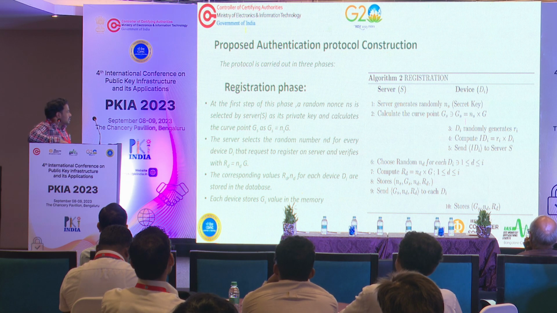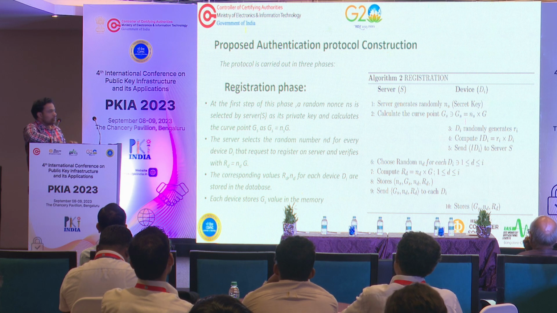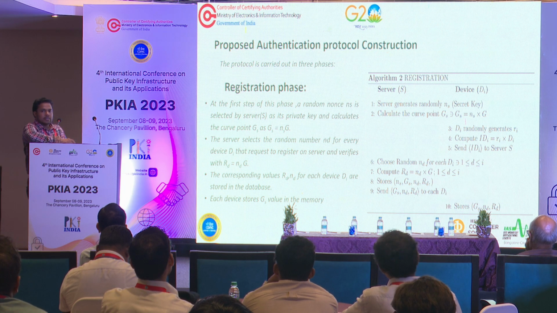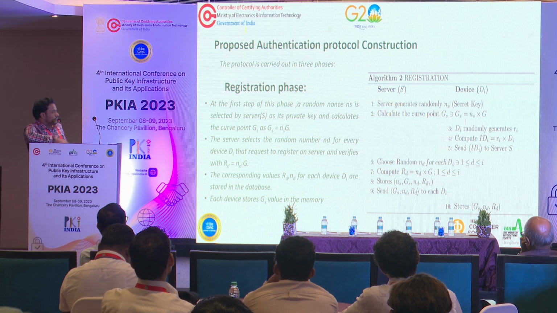Coming to the registration phase, here the server and device interactively share some information. Initially in the registration phase, the server randomly generates a secret key NS and then calculates the curve point GS equal to NS into G.